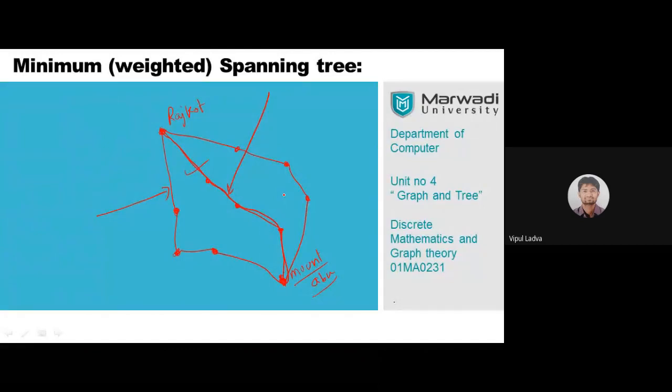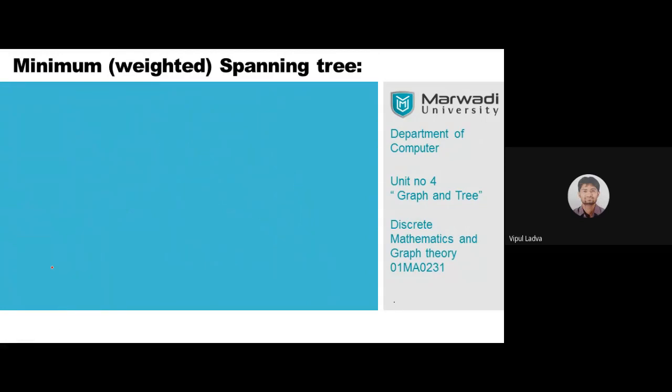Now, let's stick with the topic which is there on the screen. Minimum spanning tree. When I'm using the word minimum, I must have a parameter based on which I will be able to say whether it is minimum or maximum. So for that parameter, we are going to fix a weight on each and every edge. And if weight, what does weight mean?